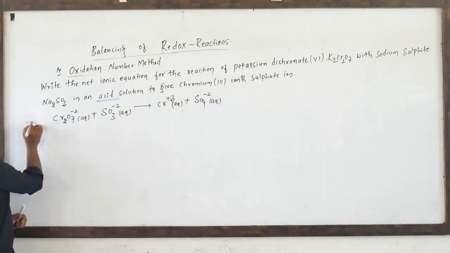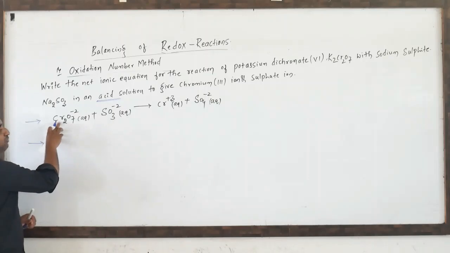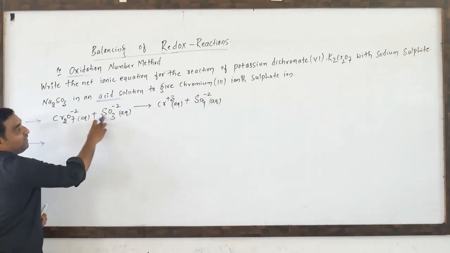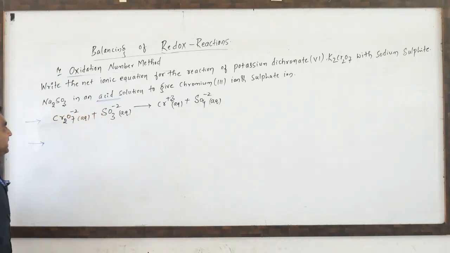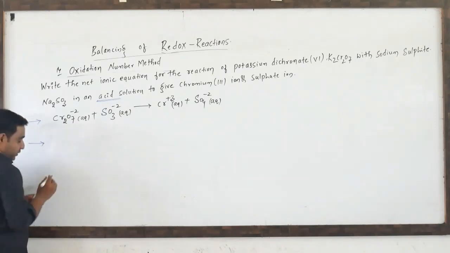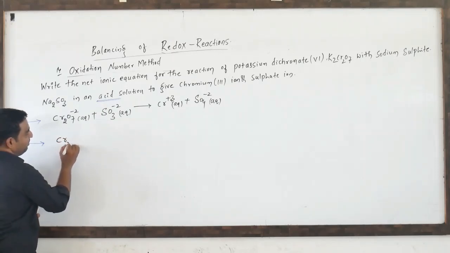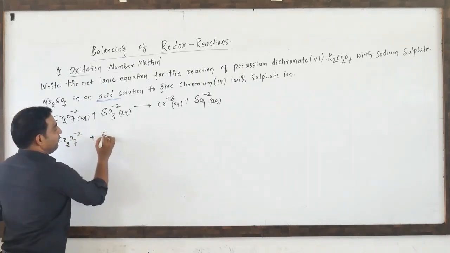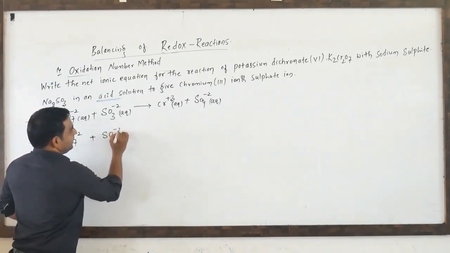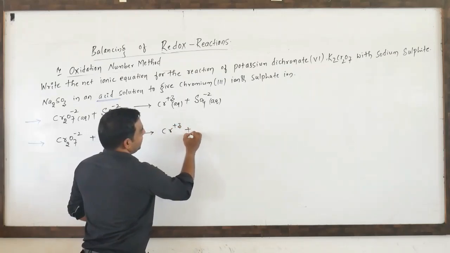So this is a skeletal equation. First we have to write that. Later, the second step, we have to write the oxidation number of each atom. Here we have to calculate the oxidation number of chromium and sulfur; oxygen is already given. Now we write this once more, and then calculate the oxidation number of chromium. We already know how to calculate the oxidation number of an element; we discussed that in earlier classes. I am writing the equation as it is.